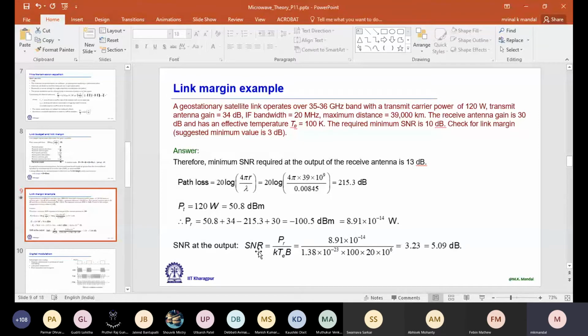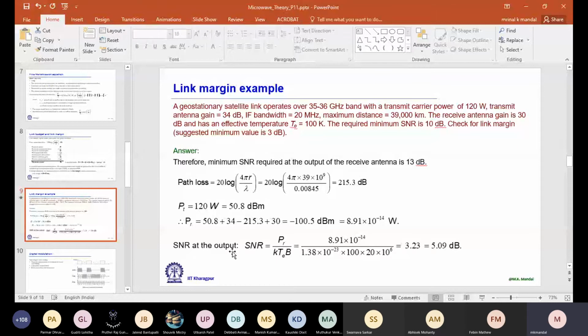Well, then let us calculate SNR at the output. That means it is actually at the output of the receiving antenna. So SNR is the PR divided by K T_E B. PR already we calculated. T_E is given 100 Kelvin, and K, you know, 1.38 into 10 to the power minus 23.